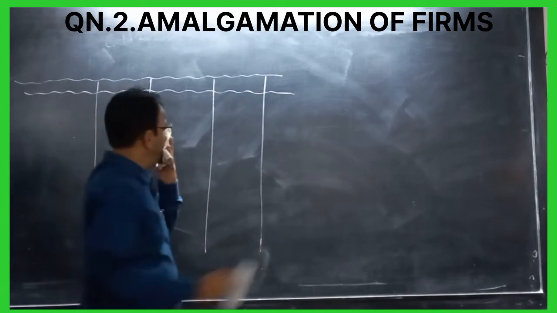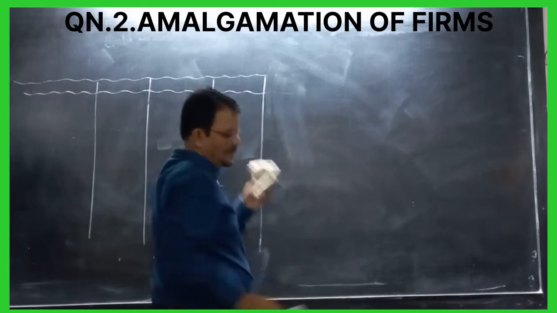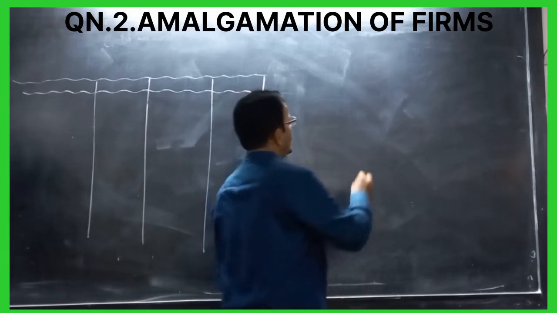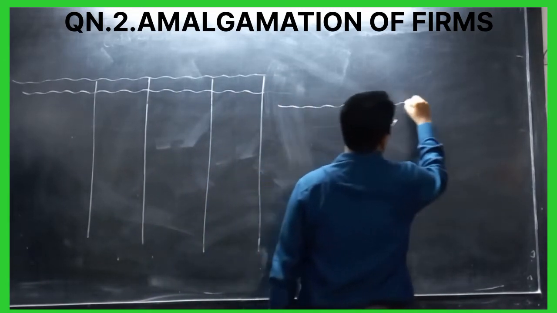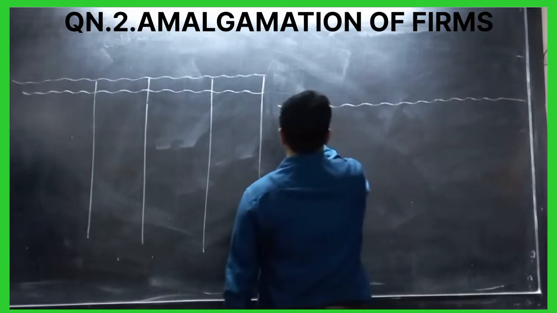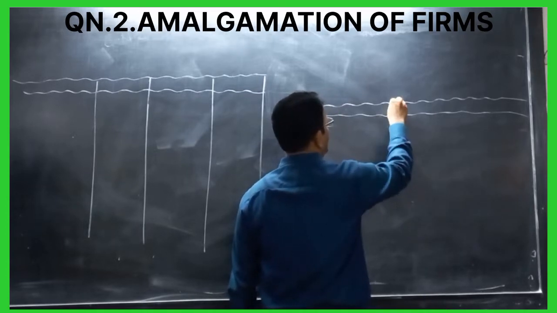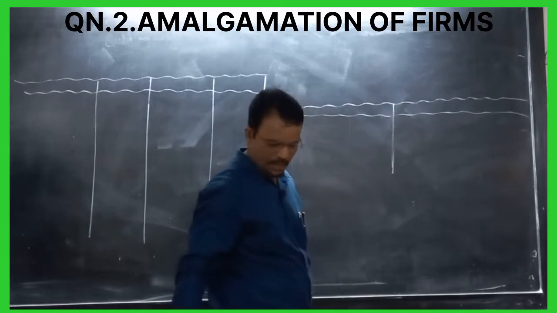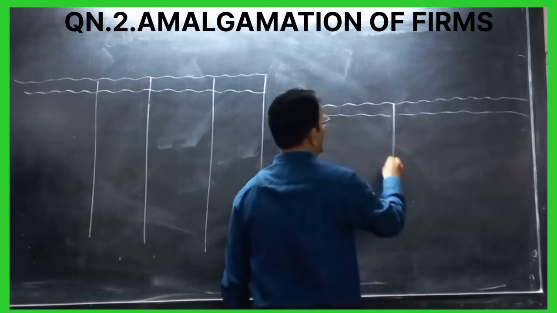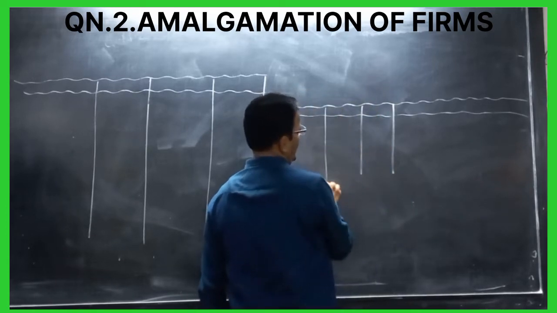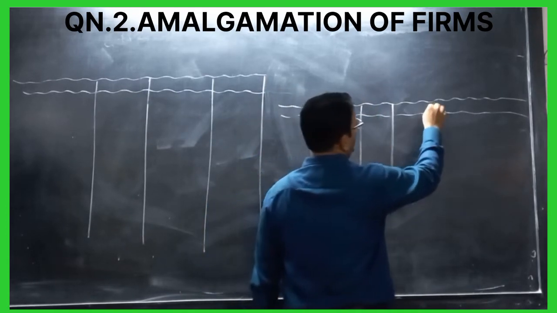After that we prepare the partners capital account. Again we will take 8 lines.